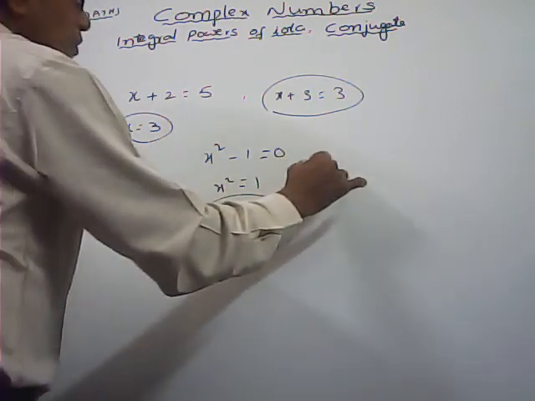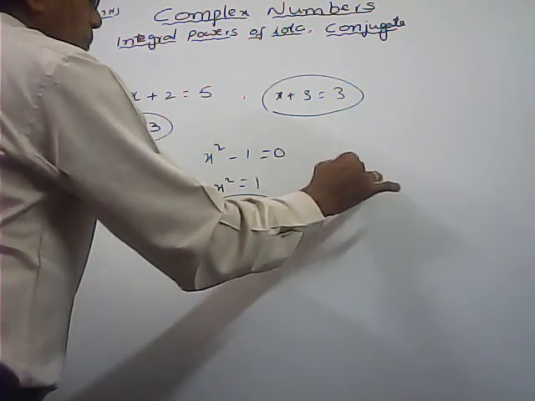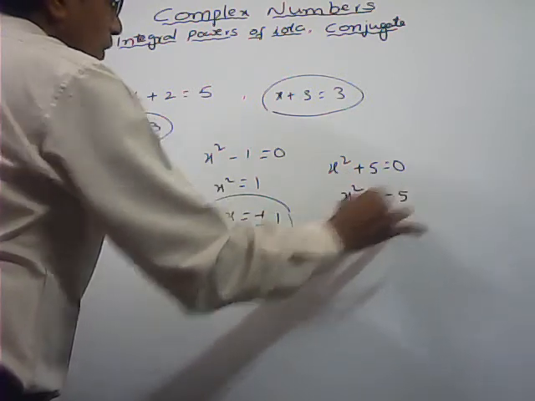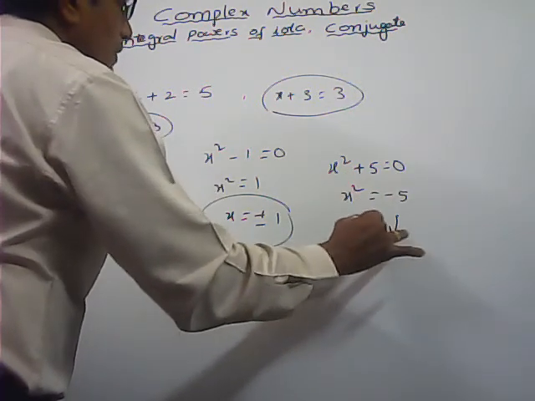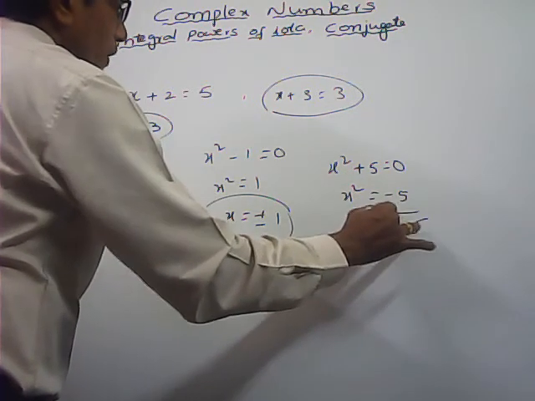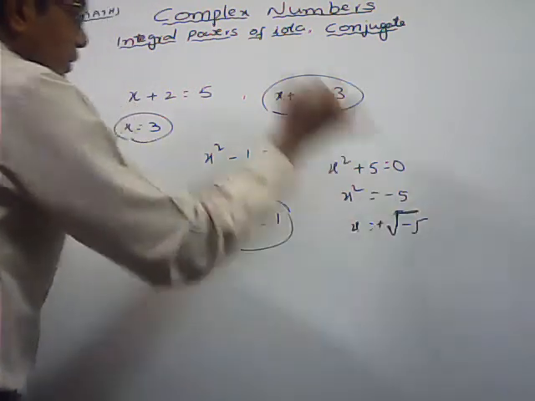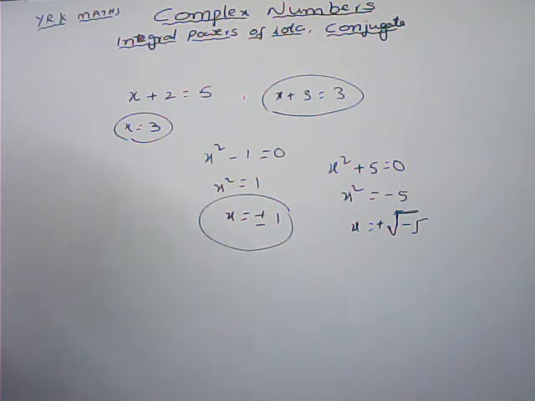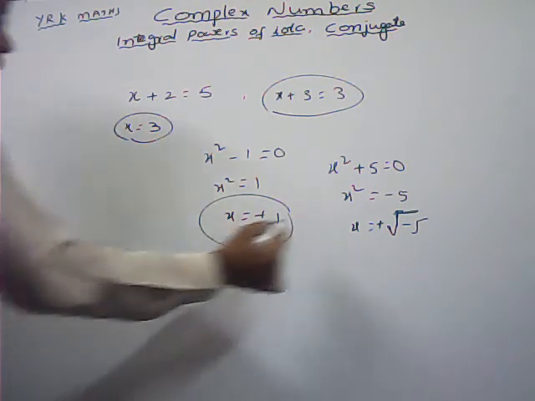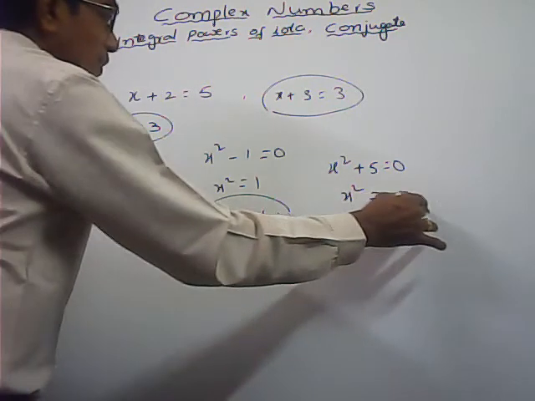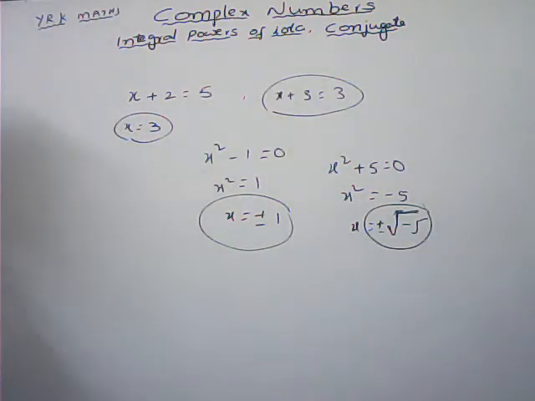And x square plus 5 is equal to 0, x square is equal to minus 5, x equals plus or minus square root of minus 5. But square root doesn't exist for negative real values. But here we are getting x equals plus or minus root of minus 5. So this is not solvable in the real number system.